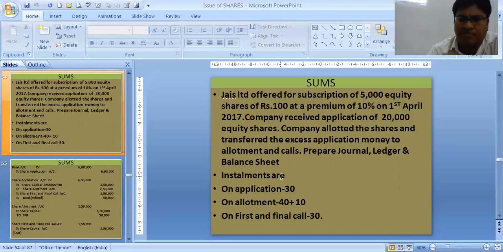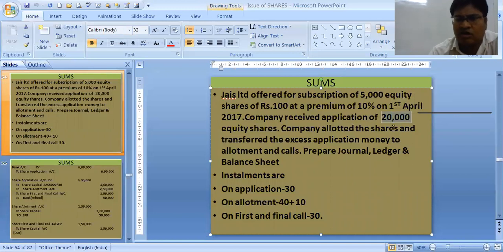Let's understand a simple sum on installment of shares. JS Limited offered for subscription 5,000 equity shares of rupees 100 at a premium of 10% on 1st April 2017. Company received applications for 20,000 equity shares. That means there is an oversubscription. Only 5,000 shares company has asked, but company has received applications for 20,000 shares. Company allotted the shares and transferred the excess application money to allotment and calls. This transfer of excess application money is known as pro rata allotment.